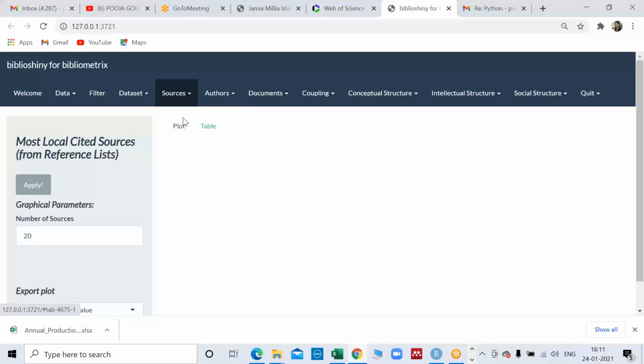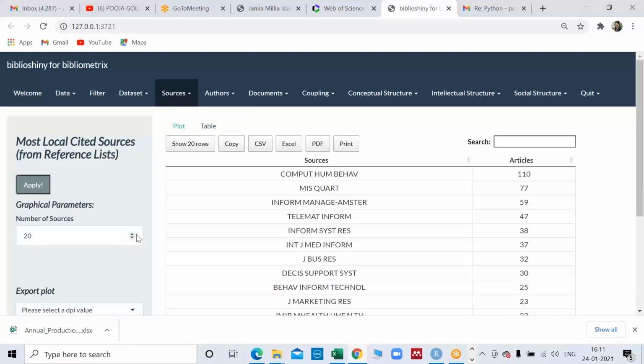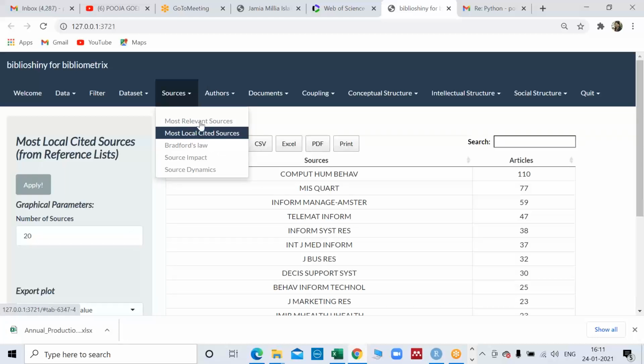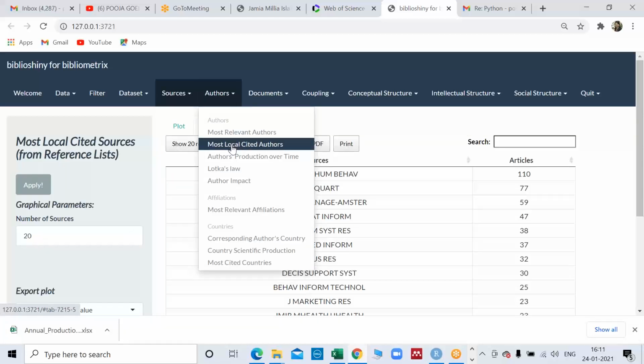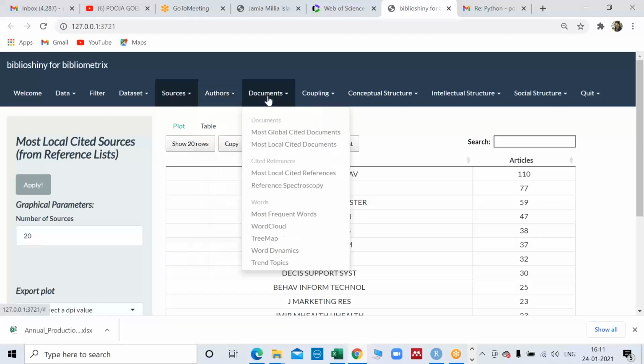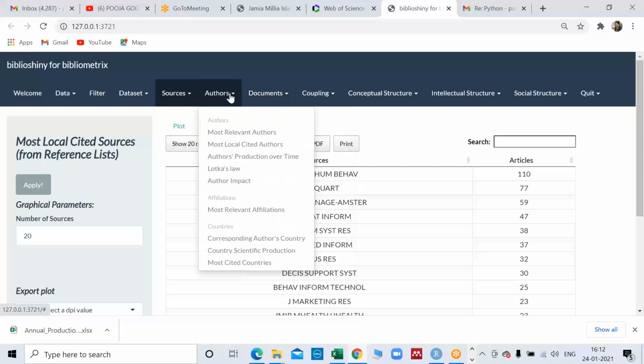Then local cited. Now there are two terms. One is global citation and the other is local cited. You will get it here. Now they have removed that global citation thing, but yeah, it's there. Now, what is the difference between a global cited document and a local cited document? Earlier it was available for authors also. But let me tell you with an example.